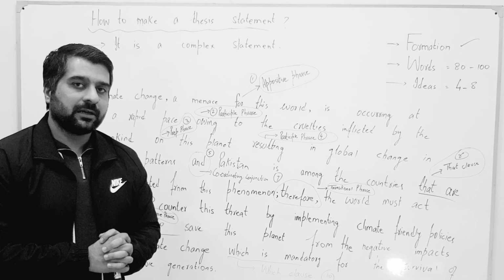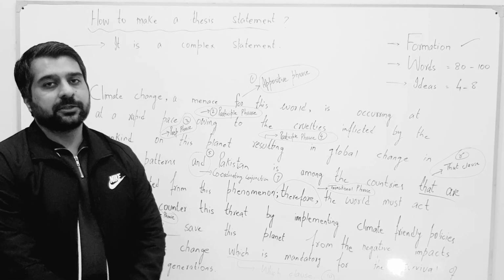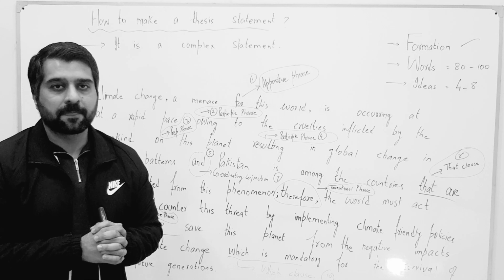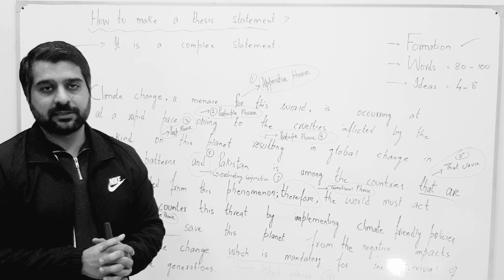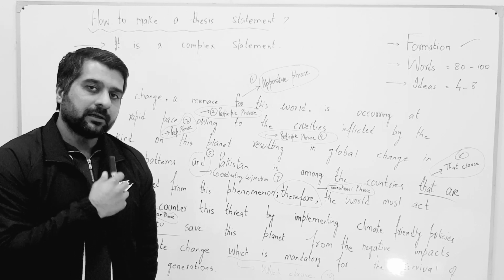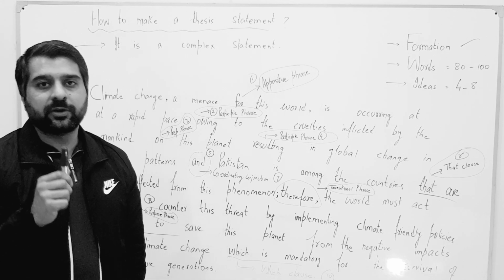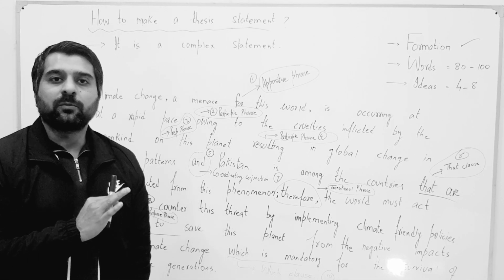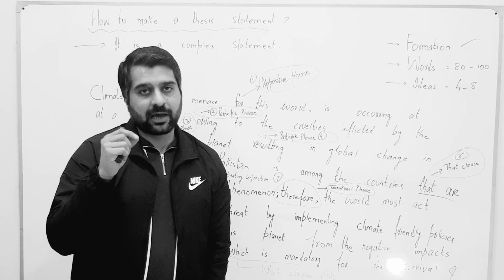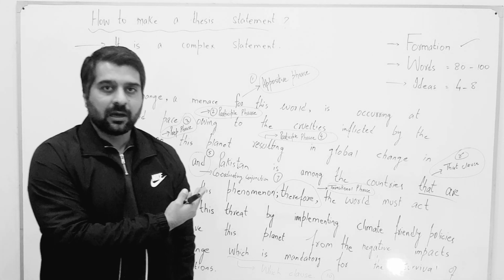One more thing I would like to mention is that a thesis statement is a single statement, and you can use a maximum of two conjunctions in a thesis statement. If you use more than two conjunctions in a thesis statement, you are actually making a run-on sentence. And a run-on sentence is an error in your essay writing. So whenever you make a thesis statement, a complex statement, keep in mind that you have to use a maximum of two conjunctions. And now we will discuss a thesis statement.